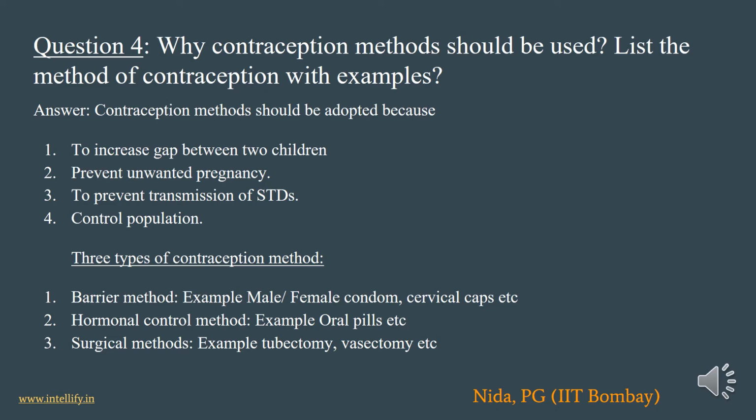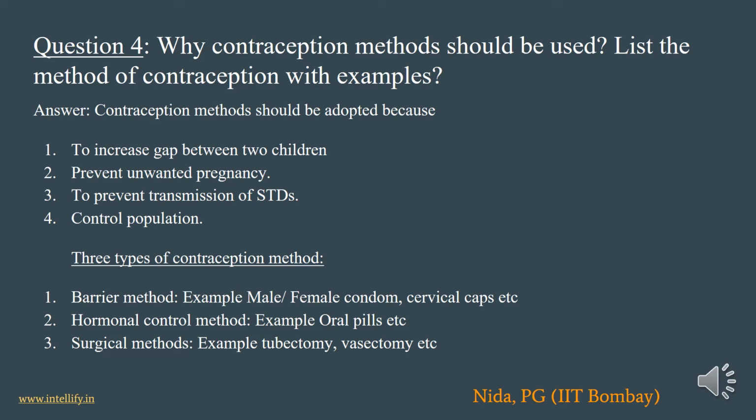Fourth, in the control of population. Like in developing country India, we have the two-child norm. For this, any of the contraception methods can be used. Broadly, there are three types of contraception methods. First, we have the barrier method. Second, the hormonal control method. Third, we have the surgical method.